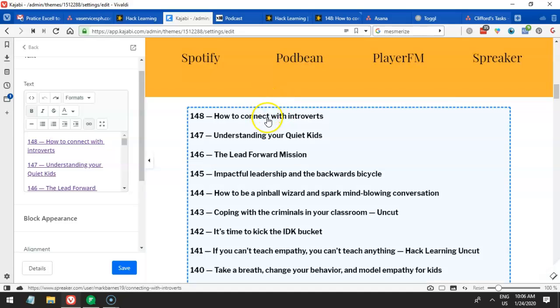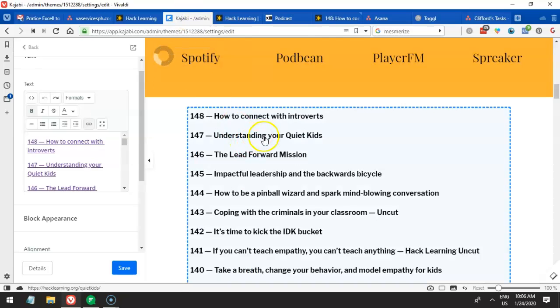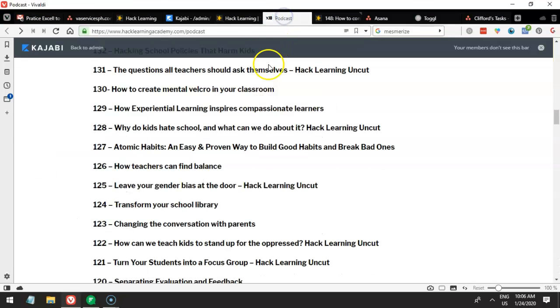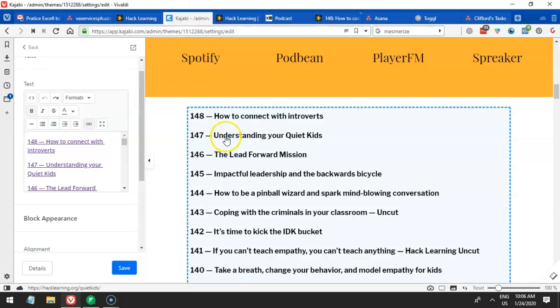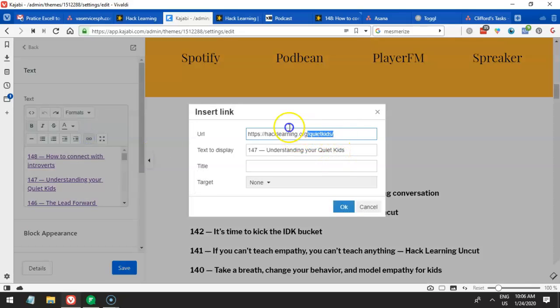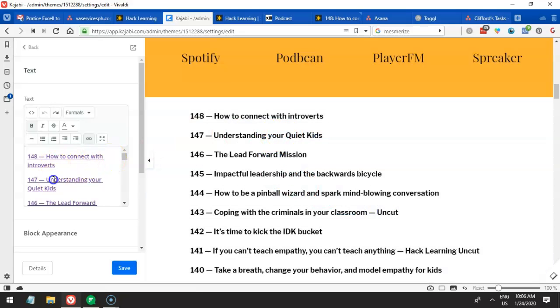It's already good. So ang gagawin po natin is we have to check all this, which ones are having an error, or if the links are not actually linked to these podcast episodes. So kailangan po hanapin yung mga links na hindi po connected pa sa speakers.com na link. So for example, this one, hacklearning.org, quiet kids.